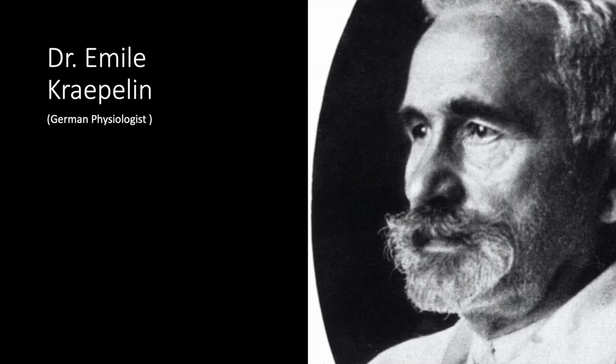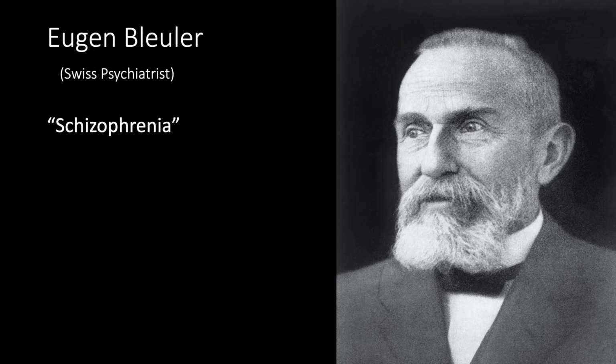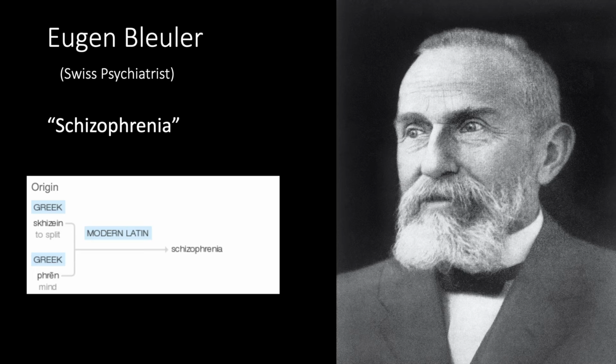Kraepelin managed to trace all the symptoms associated with schizophrenia and created the first formal description of the disease, though the term schizophrenia was not being used at this point. Kraepelin referred to the disorder as dementia precoce, which means early dementia, which was in fact a false assumption. We know now that they are two very distinct disorders. It wasn't until 1911 when Eugene Buehler coined the term schizophrenia, which comes from the Greek roots schizin, which means split, and phren, which means mind. Buehler argued that dementia was not a common symptom associated with schizophrenia, therefore suggesting the change of term.